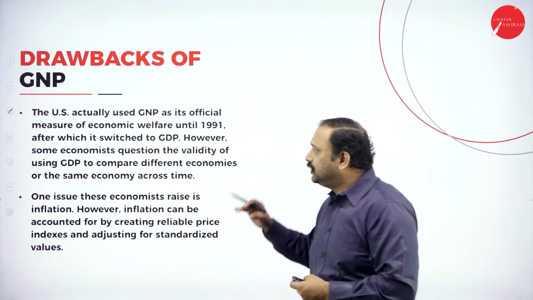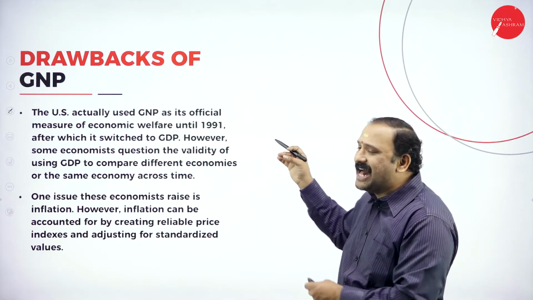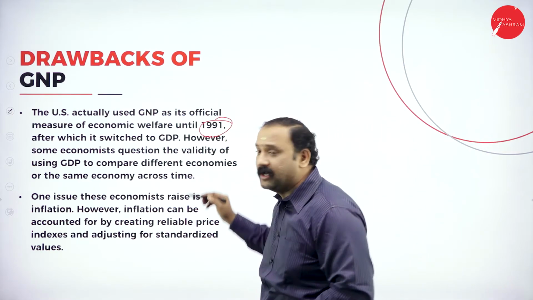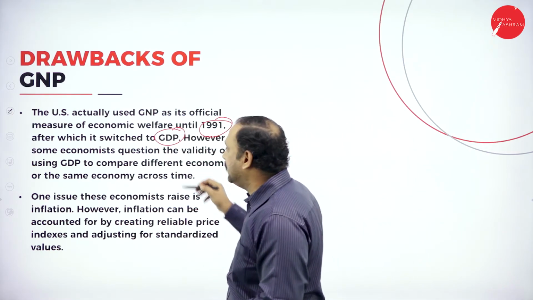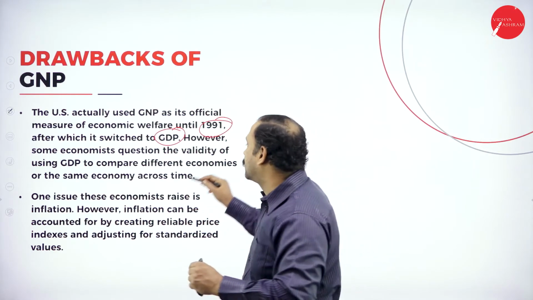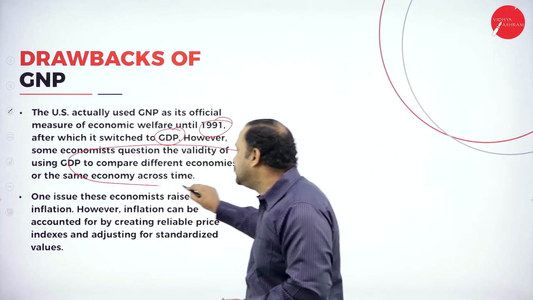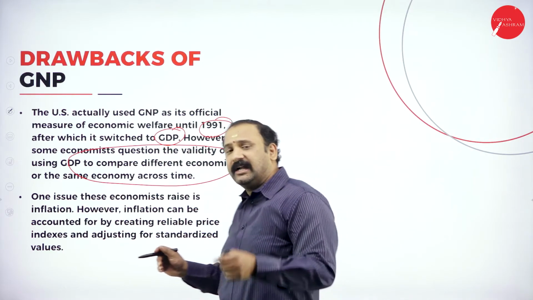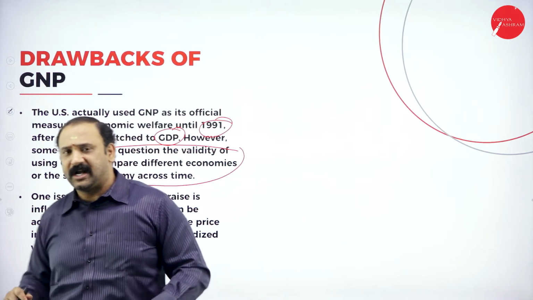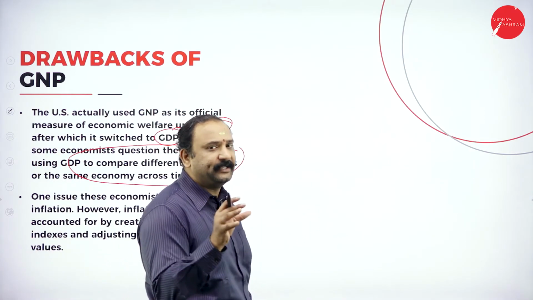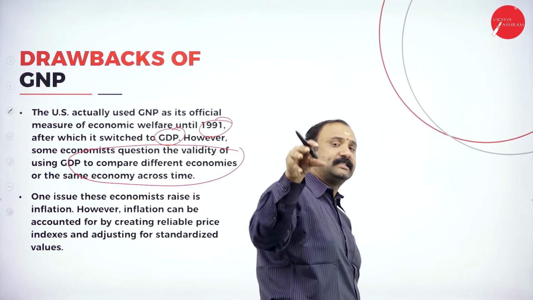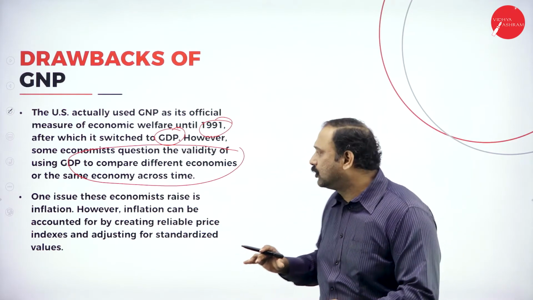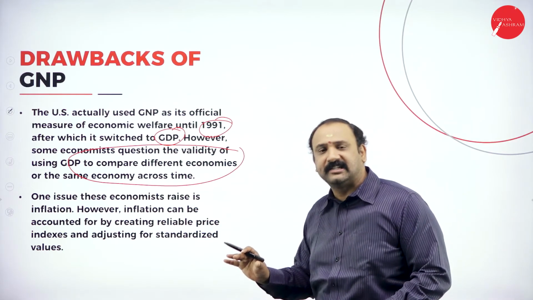Followed by, the US actually used GNP as its official economic data welfare until 1991. From there, they have also switched to GDP. However, some economists question the validity of using GDP to compare different economies or same economies across time. Now, this is one thing that we have to understand. Why? Because till the year 1991, even the United States, which is one of the leaders in terms of the world economy, had gone ahead and used GNP only as an official measure.